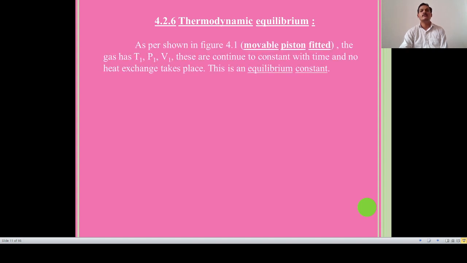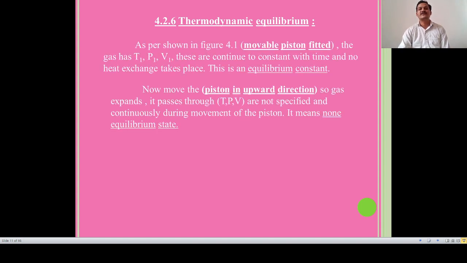Okay, so our next point is thermodynamic equilibrium. As shown in the last figure, consider a gas enclosed in a cylinder fitted with a frictionless, movable piston. The gas has initial specifying values: pressure 1, temperature 1 and volume 1. These remain constant with time. As time passes, P1, V1 and T1 do not change, and no exchange of heat takes place. This is an equilibrium state.